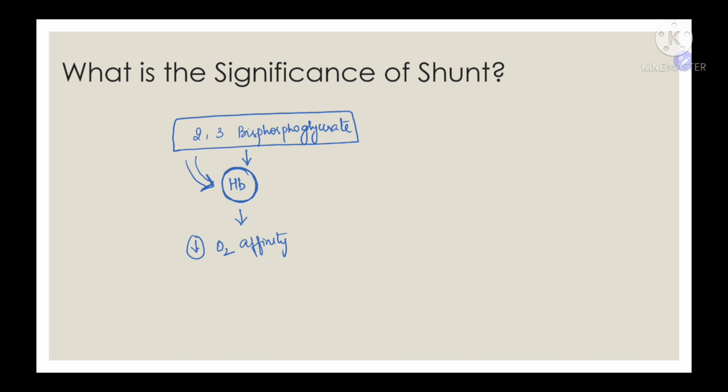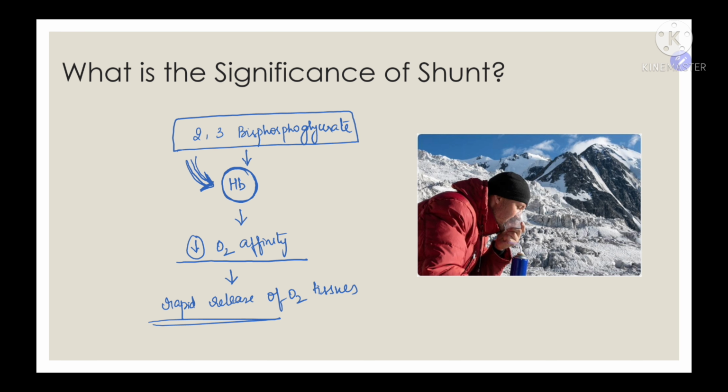Because this 2,3-bisphosphoglycerate is getting bound with a much greater affinity to hemoglobin, there is decreased affinity of oxygen towards hemoglobin, and this helps in rapid release of oxygen to the tissues, or there is increased release of oxygen to the tissues. This is especially useful in conditions like high altitude where there is hypoxia. In conditions like high altitude or wherever there is hypoxia, the 2,3-bisphosphoglycerate concentration increases, and this favors the release of oxygen to the tissues.